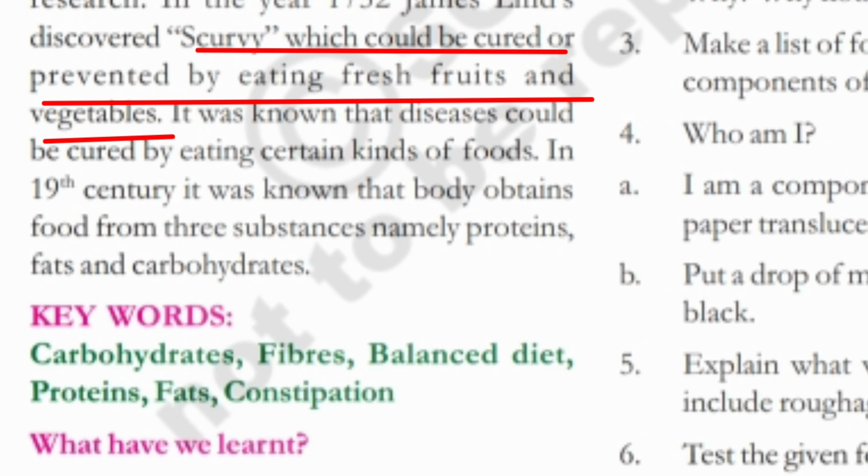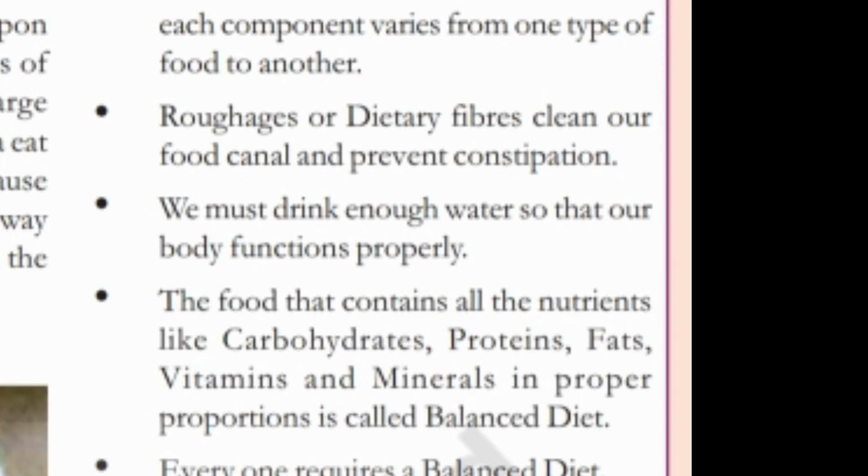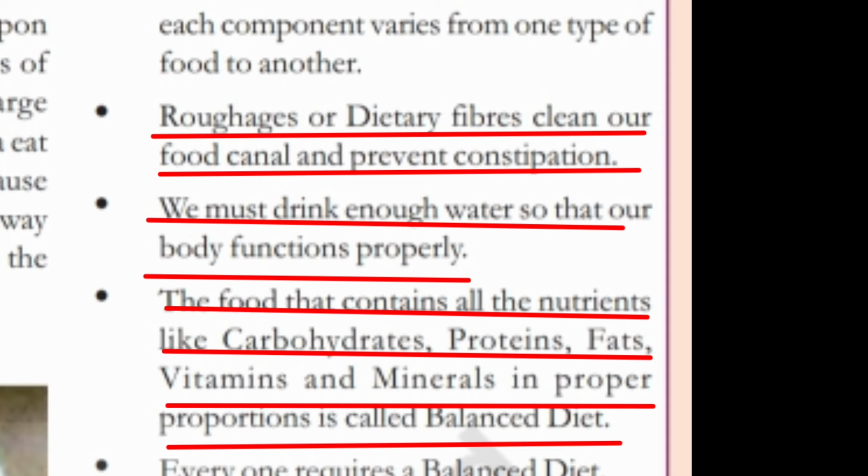In the 19th century, it was known that the body obtains food from three substances, namely proteins, fats, and carbohydrates. Each component varies from one type of food to another. Roughage or dietary fibers clean our food canal and prevent constipation.